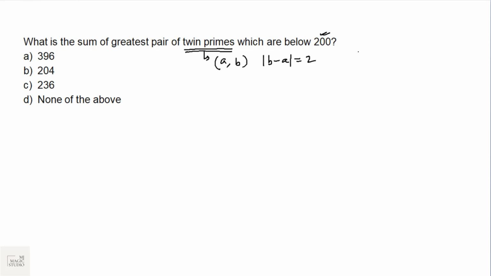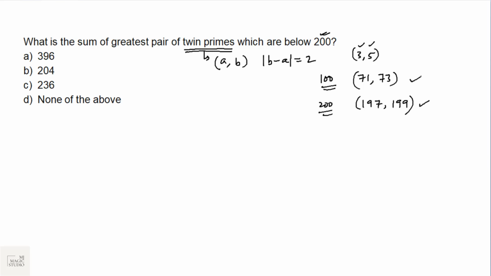Like we have 3, 5. They are twin primes, both are prime numbers and the difference between them is 2. The greatest pair below 100 is 71 and 73. And the greatest pair of twin primes below 200 is 197 and 199.